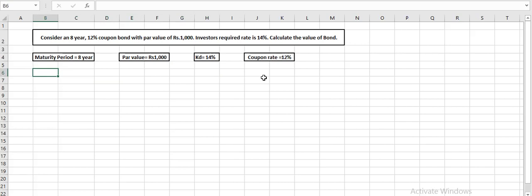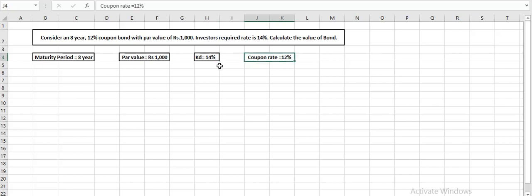Always remember, if we compare the coupon rate and the expected rate, we can always get the direction of the answer. We can always know in advance what can be the value of the bond, what can be the market value of the bond. So there is a very close relation between the expected rate and the coupon rate. Now to understand this, let us assume when we are going for investment, we are going with an expectation of 14%. So before starting with the calculation, the answer for this bond would be less than 1000 rupees. Investor will not be ready to pay 1000. They will always pay less than 1000 rupees.